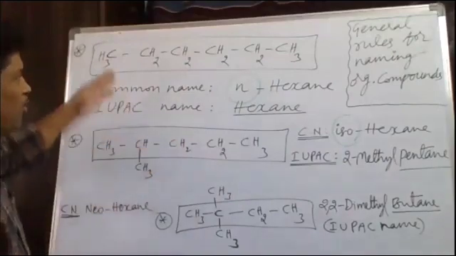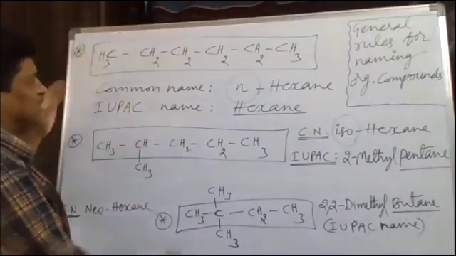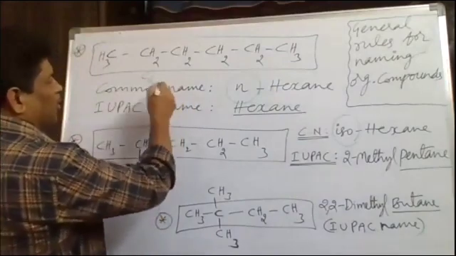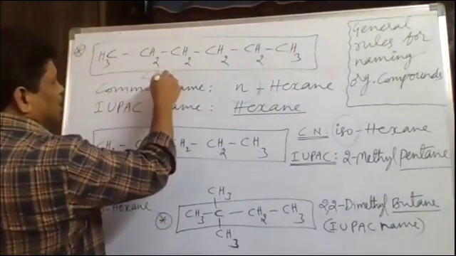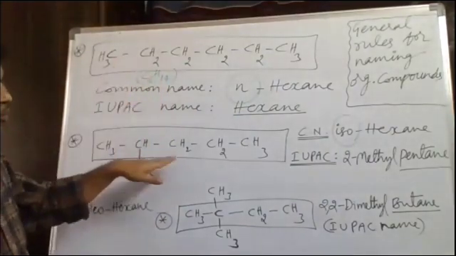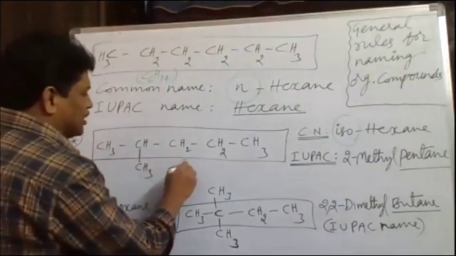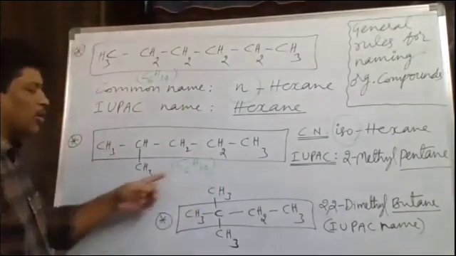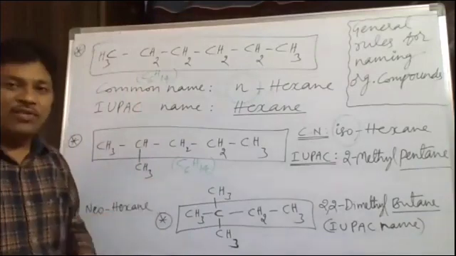If you observe, the formula of this structure is C6, number of carbons how many? C6, and hydrogens how many? H14. So C6H14 is the molecular formula of this structure. If you observe this structure, here also C6H14, again the molecular formula is the same. But what is the difference here?